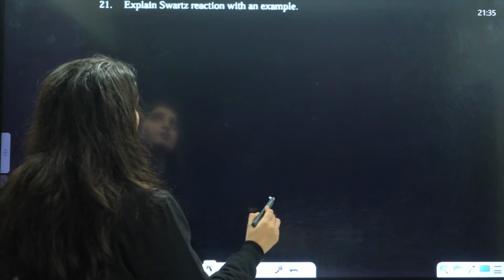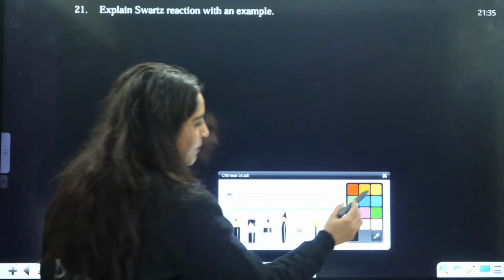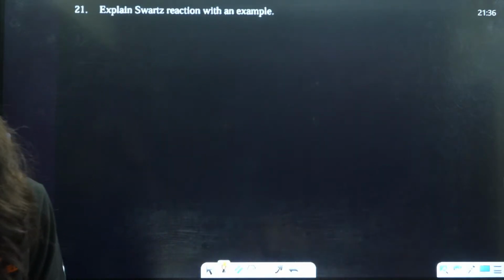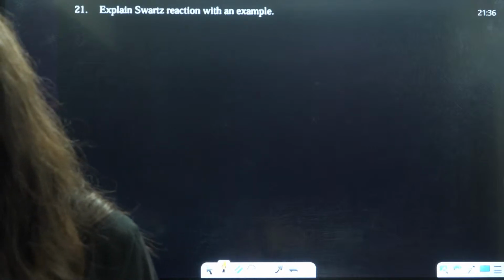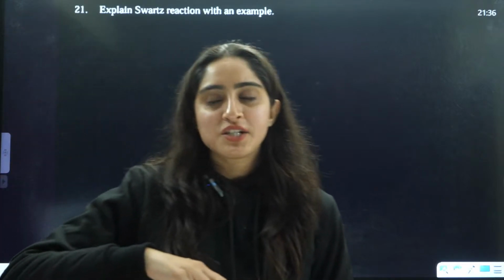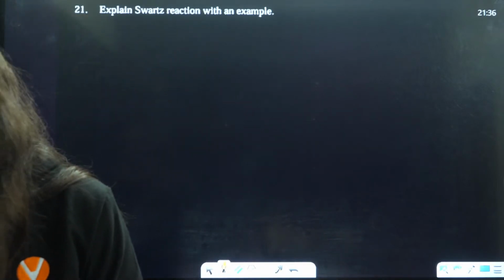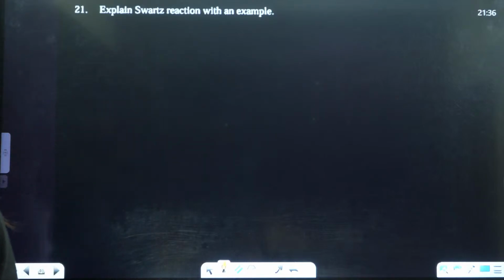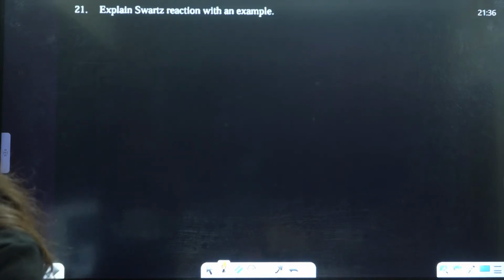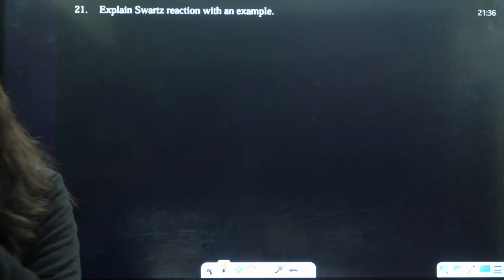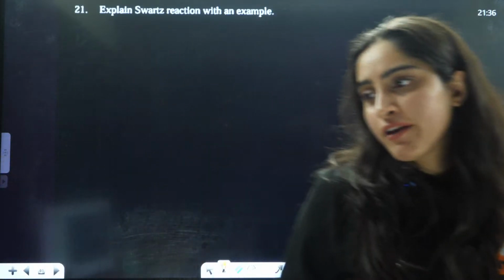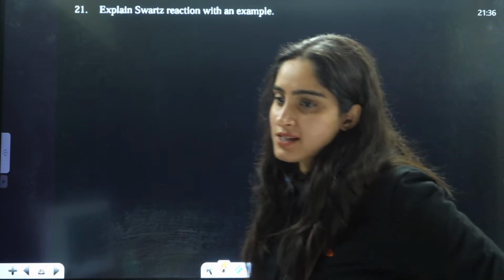Now, next is explain Swarts reaction with an example. Now, students, we are going to do some subjective questions. Are you all ready for subjective questions? Everybody, are you all ready? Abhishek, I am not getting your question. If anybody else can see your question, please let me know what he's asking.